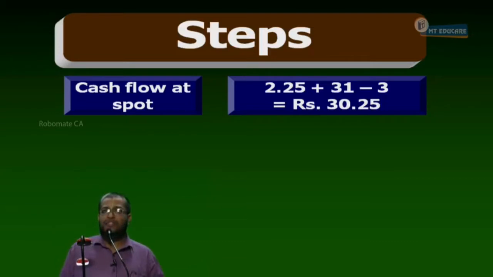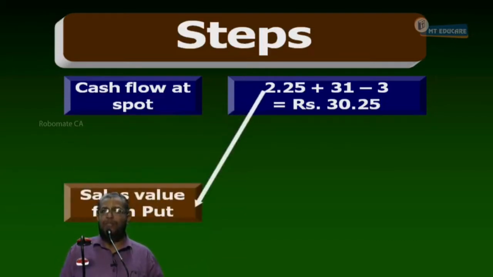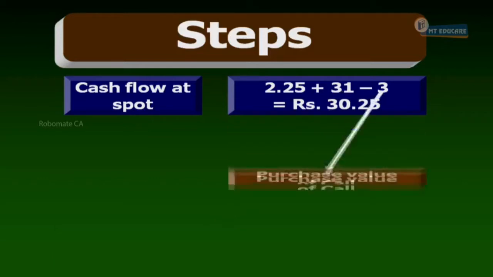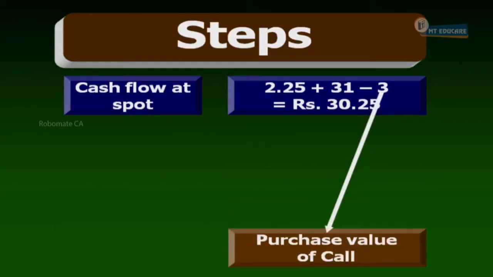Now, what is this 2.25? This 2.25 is put premium received. What is the 31? Sales value of shares. What is 3 rupees? Call premium paid. Now tell me, 30.25 is net inflow or net outflow?